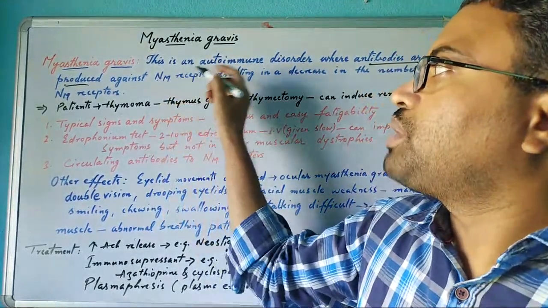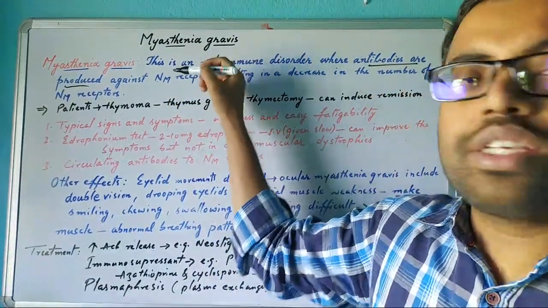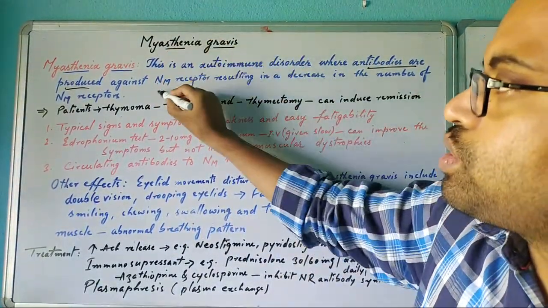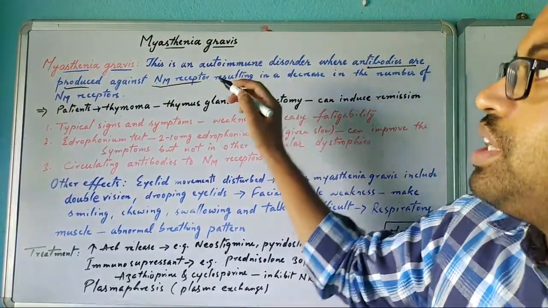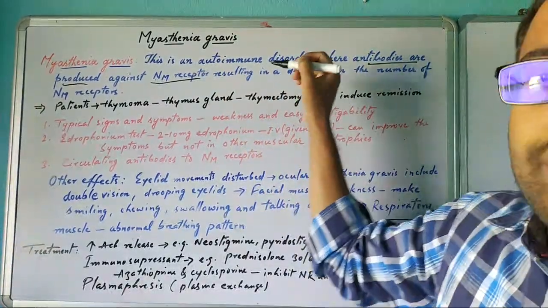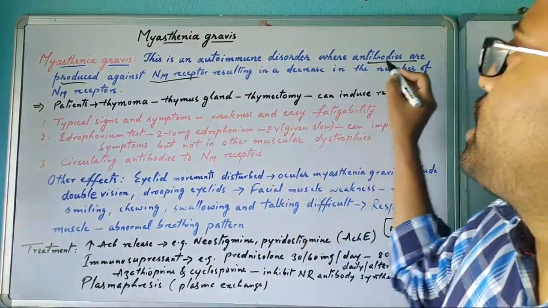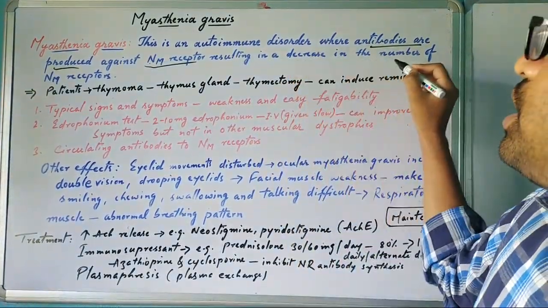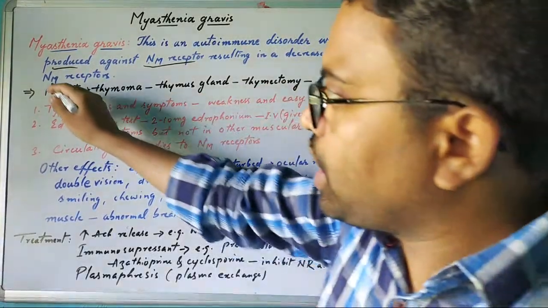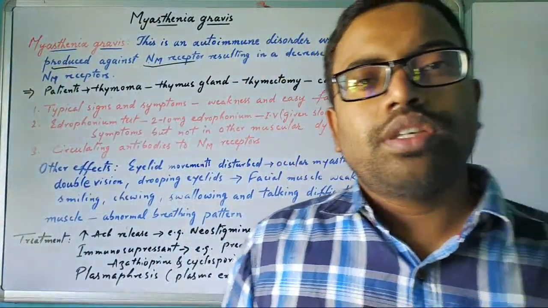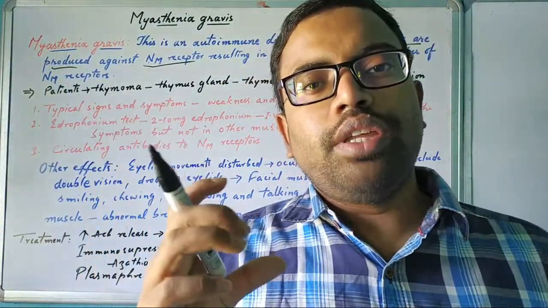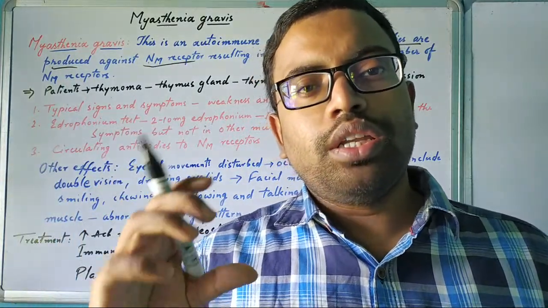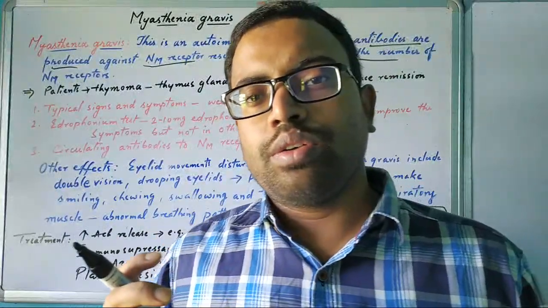So if our body's immune system produces antibody against this nicotinic receptor, what will happen? It will cause a decrease in the number of NM receptors, meaning the receptor count will be reduced in that particular muscle or that particular part of the body.